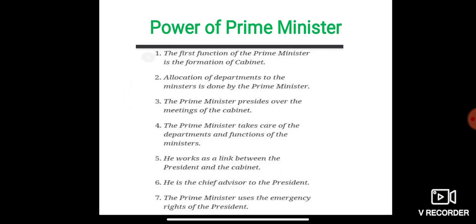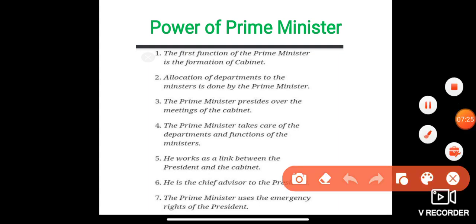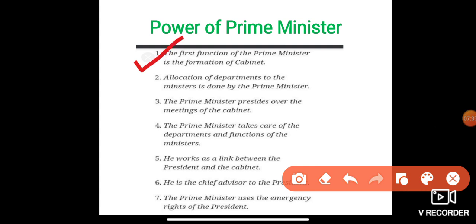So, the powers of the Prime Minister. What are actually the powers of the Prime Minister? Many might not know them, so these are some of the points that I've highlighted. First of all, the first function of the Prime Minister is the formation of the cabinet. He forms the cabinet.